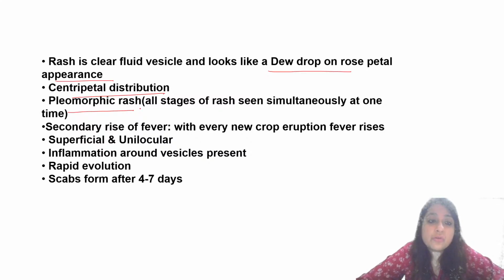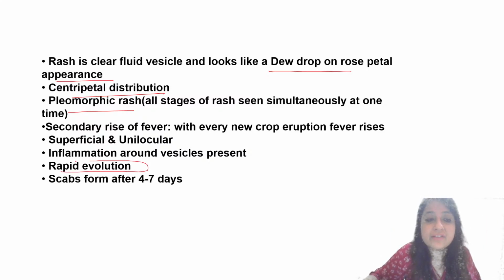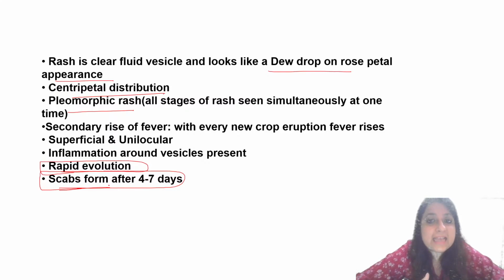With every new crop, there is an eruption of fever. All right, fever rises. It's superficial, unilocular. Inflammation is present around the vesicles. It evolves rapidly. And within how many days does the scab form, everybody? The scab forms after 4 to 7 days. Once the scab forms, the patient is not at all infectious.